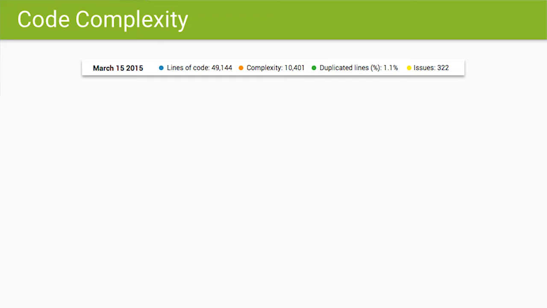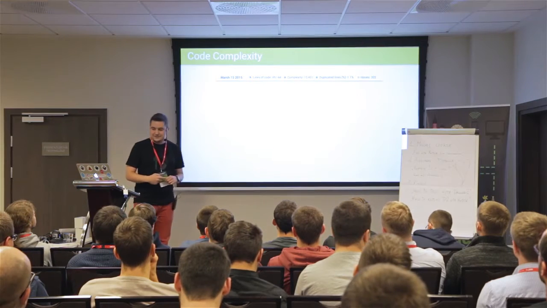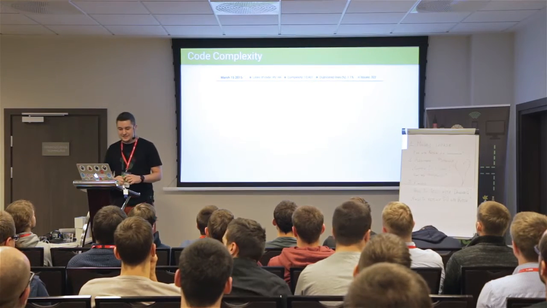Of course, with more code comes more complexity. This is the project I'm working on right now. In March 2015, we had around 50,000 lines of code, and the complexity of this code was 10,000. But where is this number coming from?